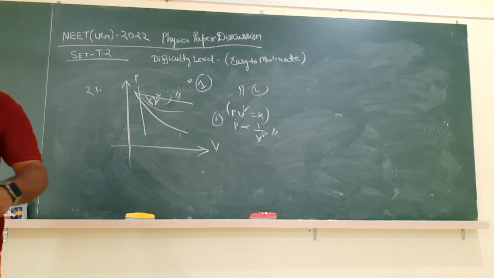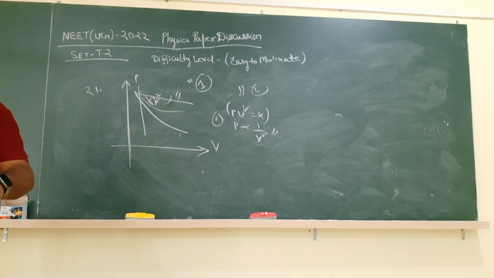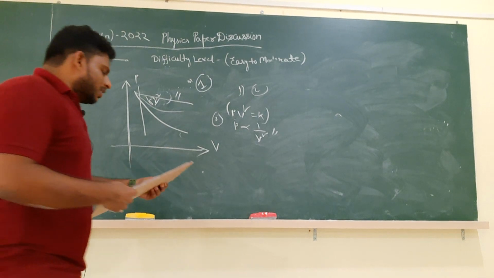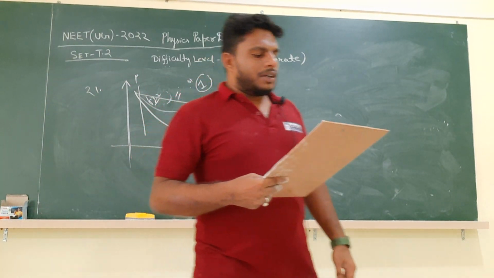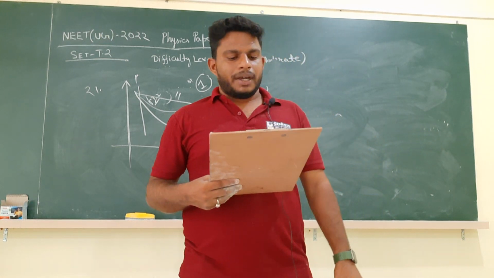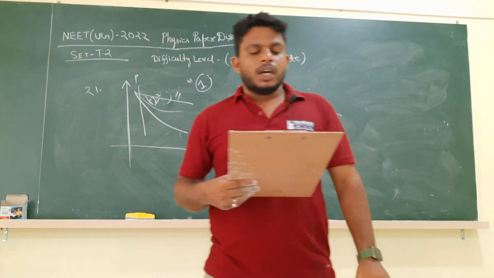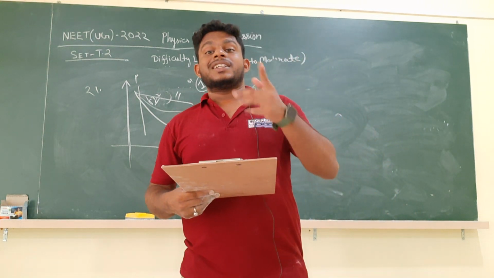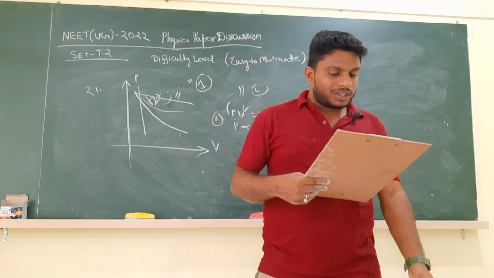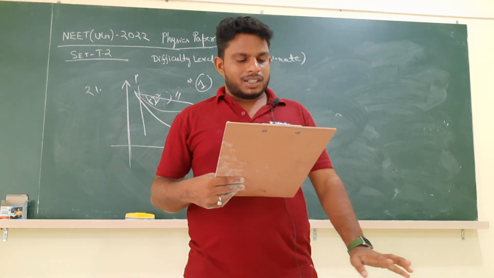Now let us go for question number 22. Again, question number 22 is very simple. They have given 4 electromagnetic waves and the order of their wavelengths. We know AM radio waves, microwaves, infrared waves, X-rays were given. Radio waves have the largest wavelength, so out of those 4, 10 power 2 meters is the largest.